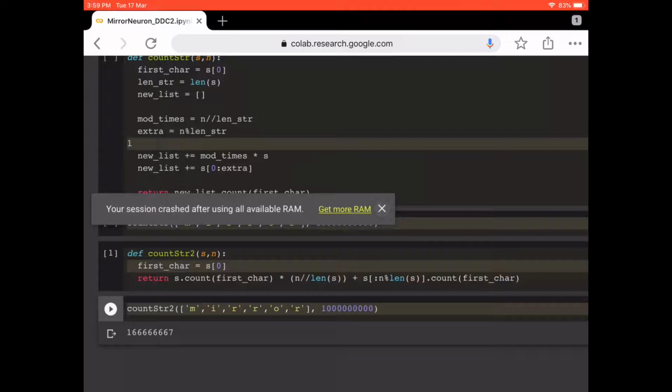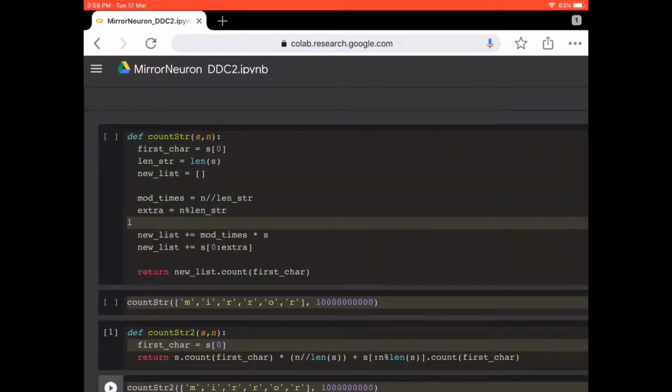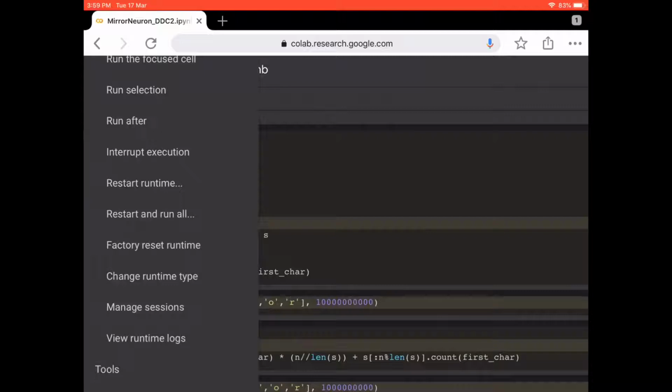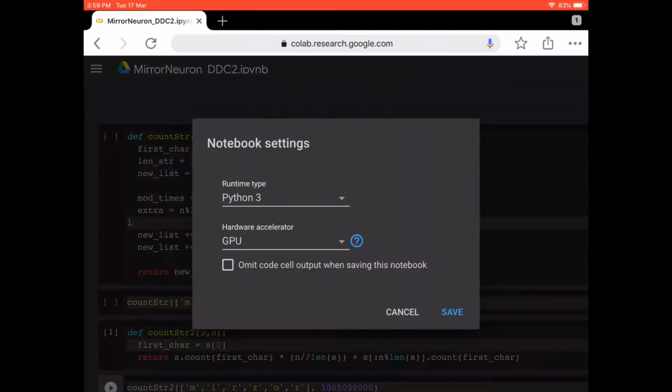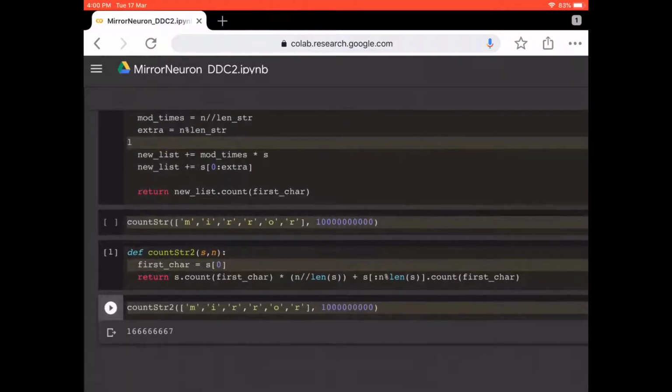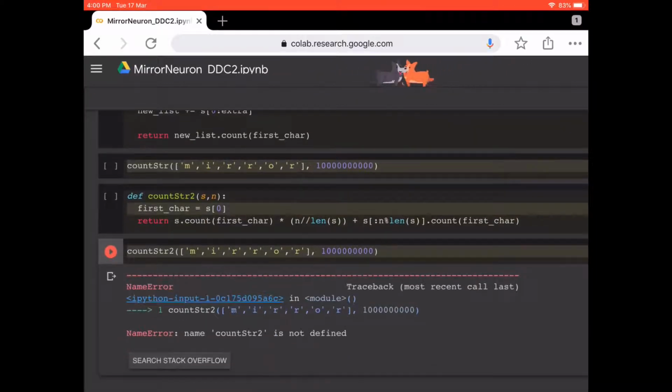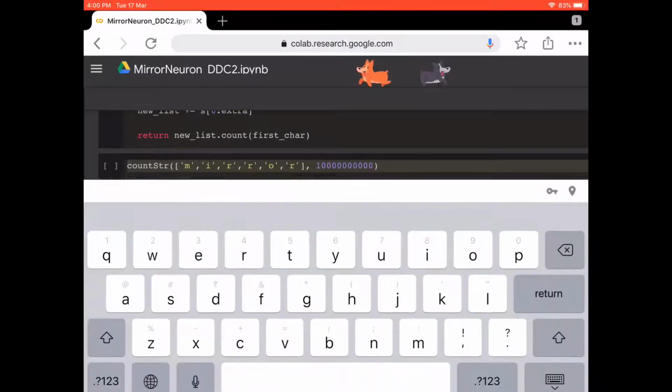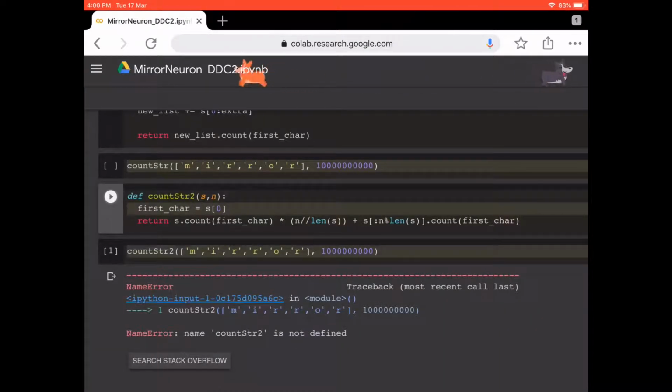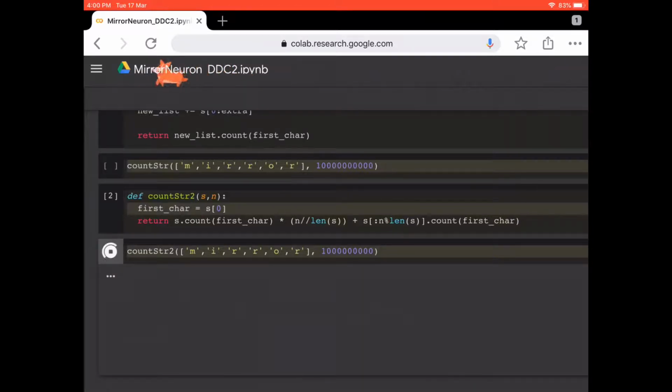You might be thinking that maybe this is because I'm running it on GPU, and that's why the answer came up quite fast. I have stopped my GPU and I'm running it again, so this is a normal CPU. Sorry, because I changed the runtime, the function restarts everything. So you see, almost the same time with CPU as well as GPU, I got the same response in both cases.